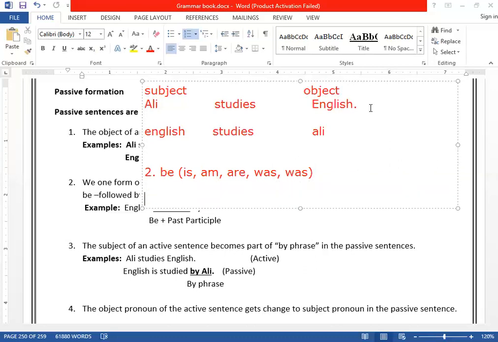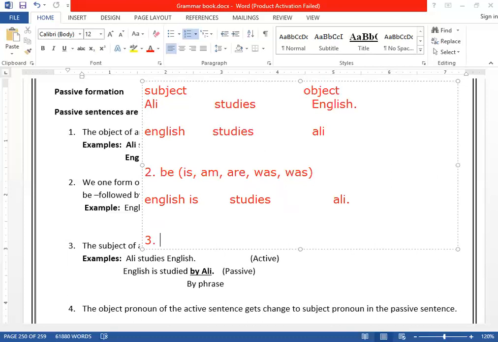Look, I said English. Which tense is that? Ali studies English. It's simple present. In simple present tense, English is singular, so I need to use is. I will bring here is, and studies. Clear? Who studies it? Ali, for example. Forget about studies, etc. Later on, we are going to study it. But the second step is be verb here. Number 1, shuffle the subjects. The second step is what? Be verb.